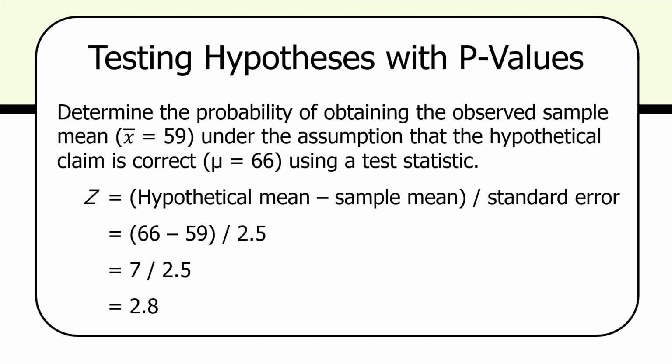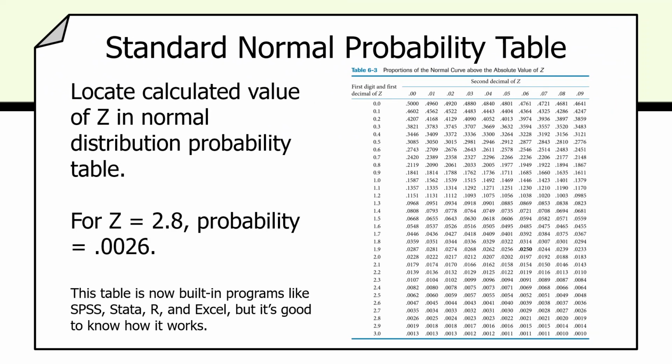Under the assumption that 66 is a true population mean, how often would we get an observed sample mean, a perfectly fine random sample of 100, of 59? The precise probability, the answer, is to be found in the normal probability distribution table, which is table 6-3 in the text. And I'll just get out of PowerPoint here and we'll go and look at that table.